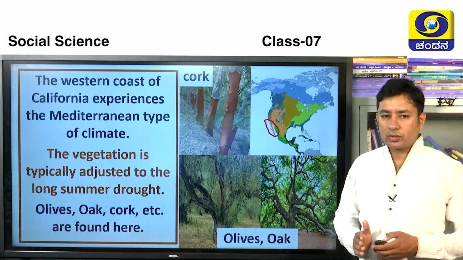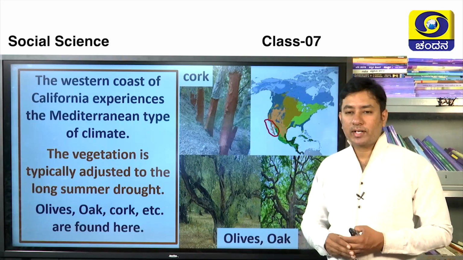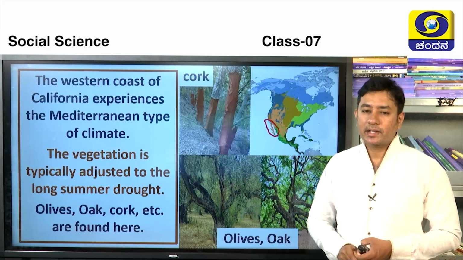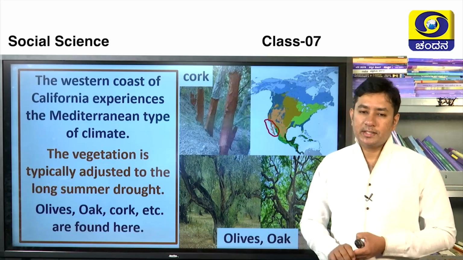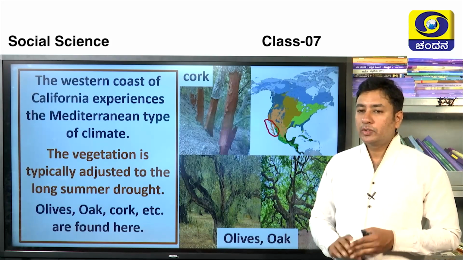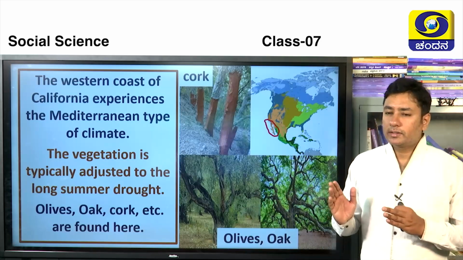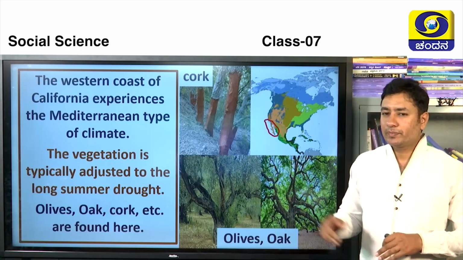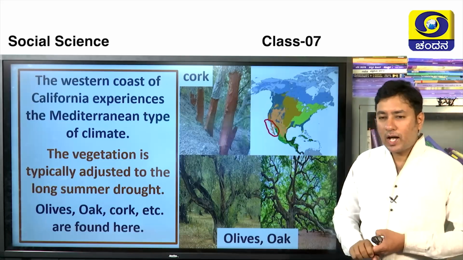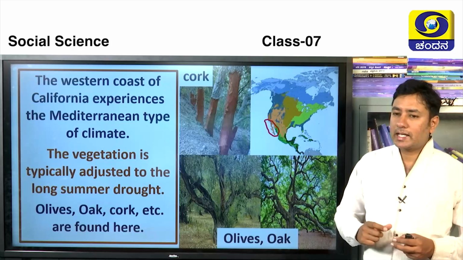Next, the west coast of California experiences the Mediterranean type of climate. What you are seeing here is a kind of Mediterranean climate. The vegetation is adjusted to the long dry summers. So here the rain will be very less. What sort of trees are we going to find here? Here it is the cork tree. Have you seen the cork, which is the lid kind of thing which is given for glass bottles, right?